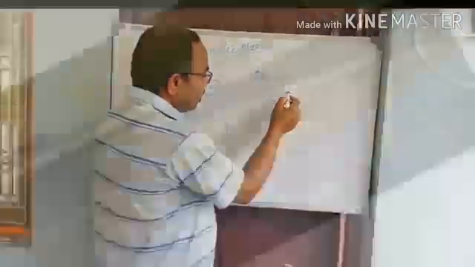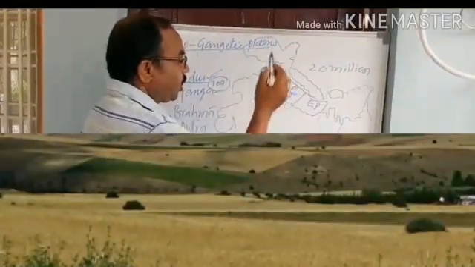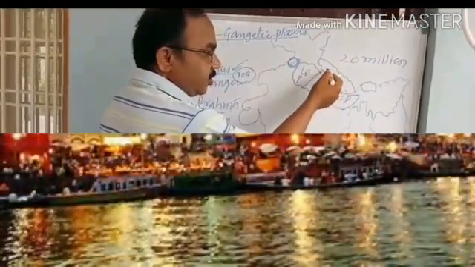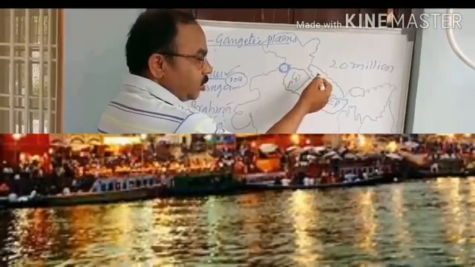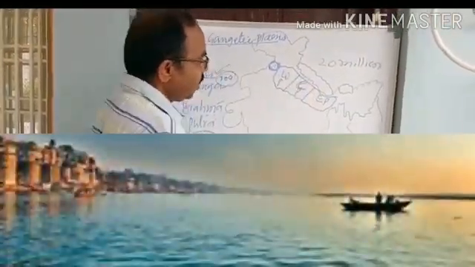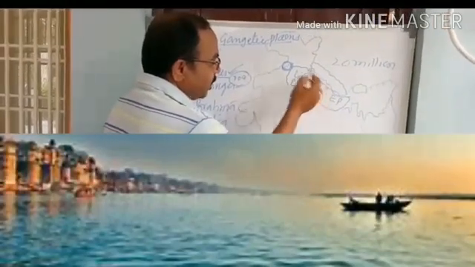Then come to the Central Plains. Central Plains are caused by the Ganga river. Ganga has two branches, Yamunotri and Gangotri. Yamuna is of course a tributary of Ganga, and the two places are Gangotri and Bhagirath.